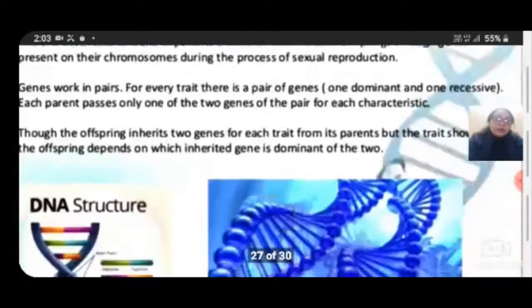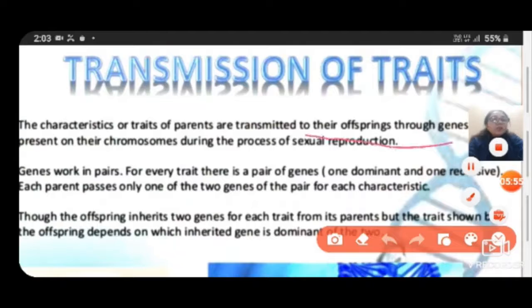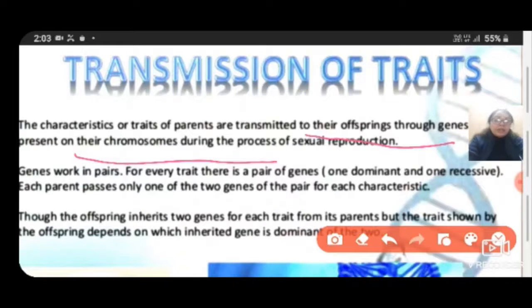Now this is the transmission of traits. The characteristics or traits of parents are transmitted to their offspring through the genes present on their chromosomes during the process of sexual reproduction. Genes work in pairs. For every trait, there is a pair of genes, one dominant and one recessive.